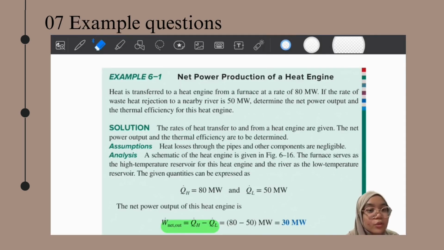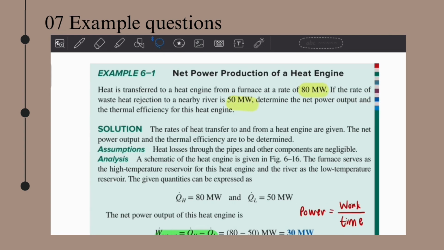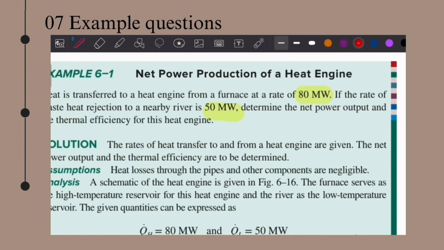Alright, I will show you guys the example questions from this chapter. So let's do it now. For example 6.1, net power production of a heat engine. The question needs the net power output and also the thermal efficiency. So to determine the net power output, we have to know the 80 megawatt is the input rate of heat. So this is the output and this is the input.